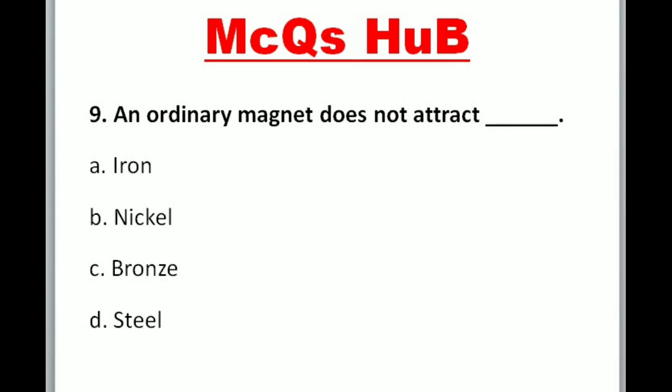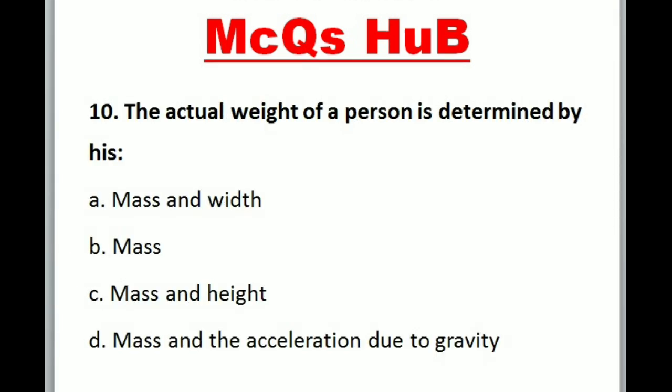9. An ordinary magnet does not attract A. Iron. B. Nickel. C. Bronze. D. Steel. Correct option is C. Bronze.